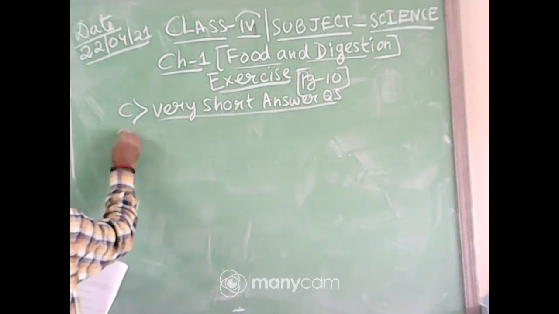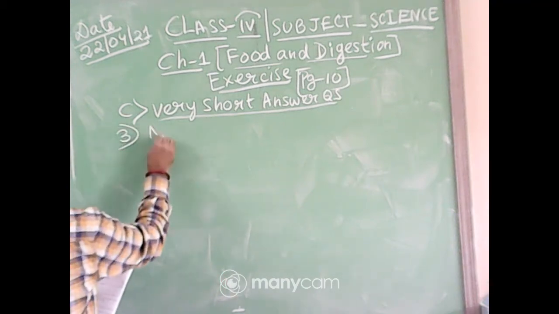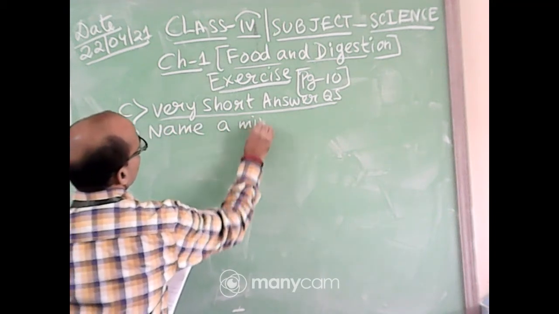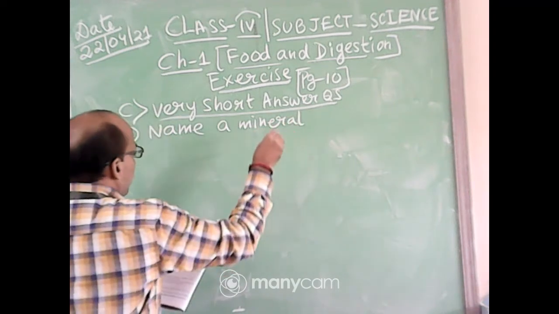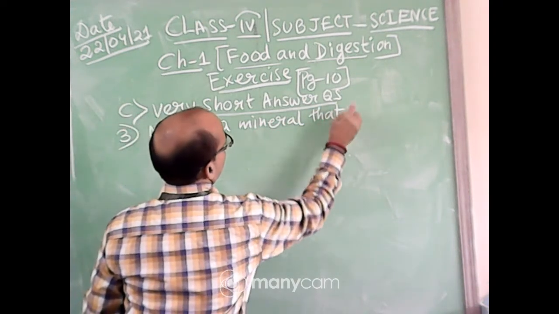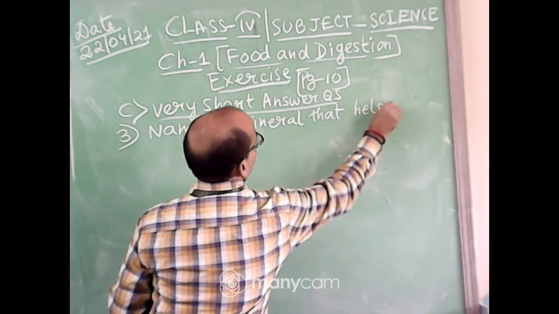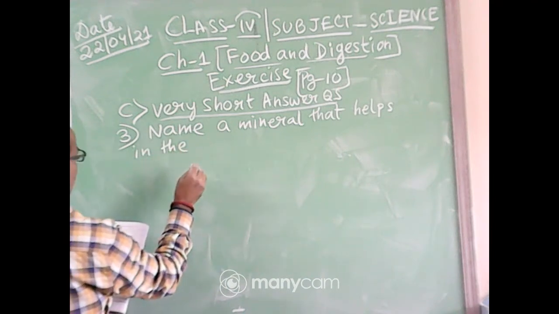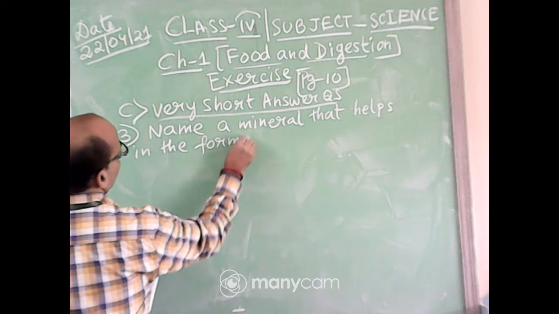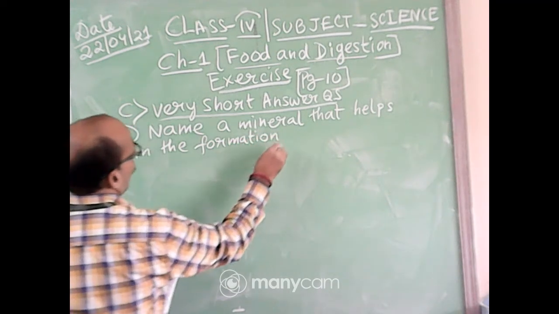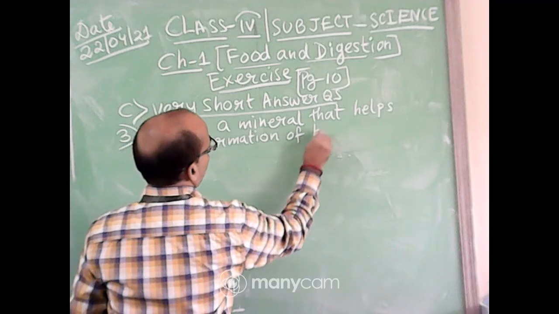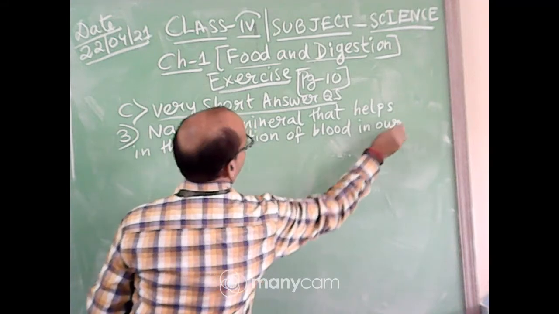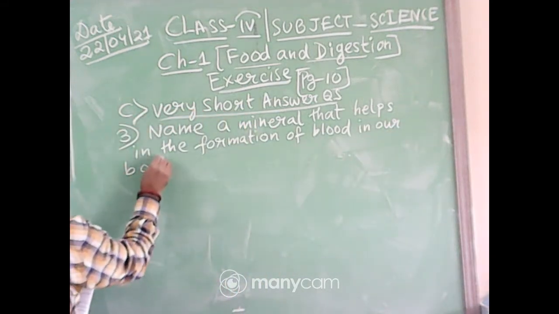So, question number 3, name a mineral that helps in the formation of blood in our body.